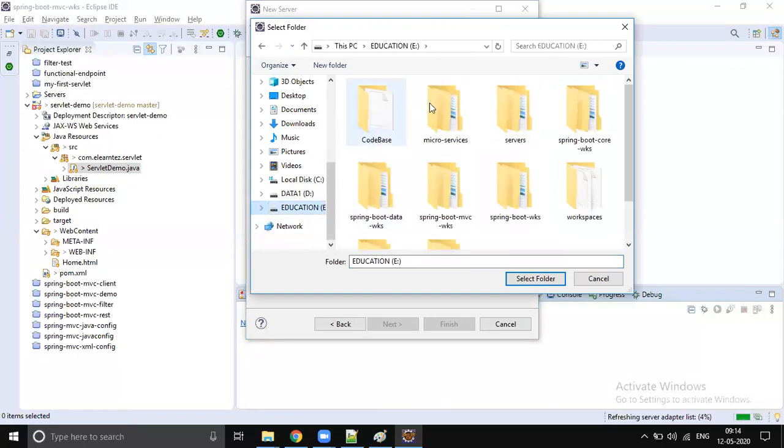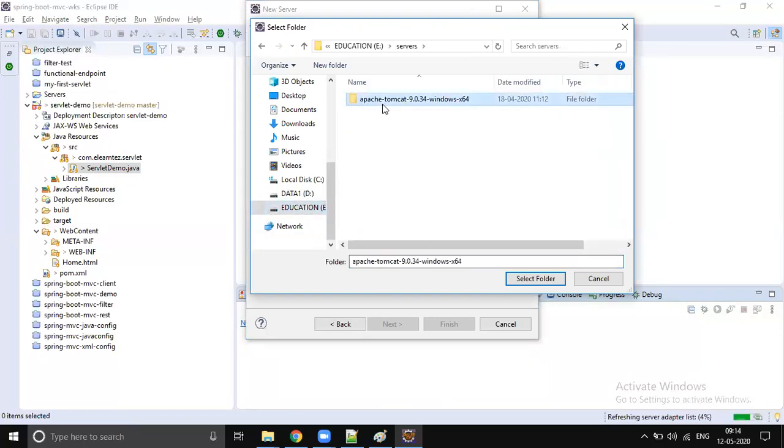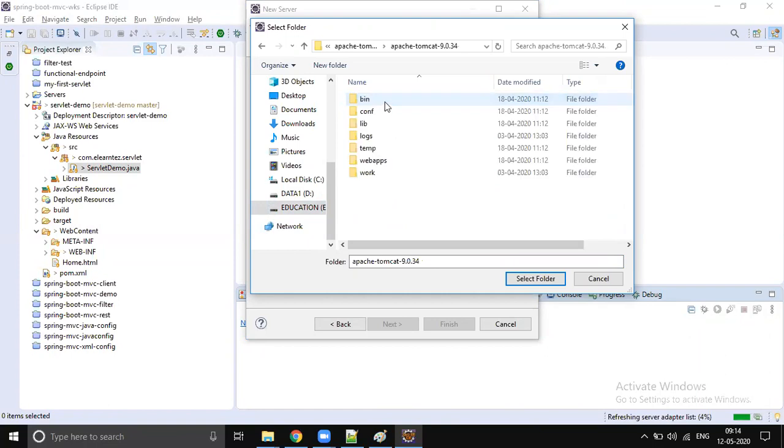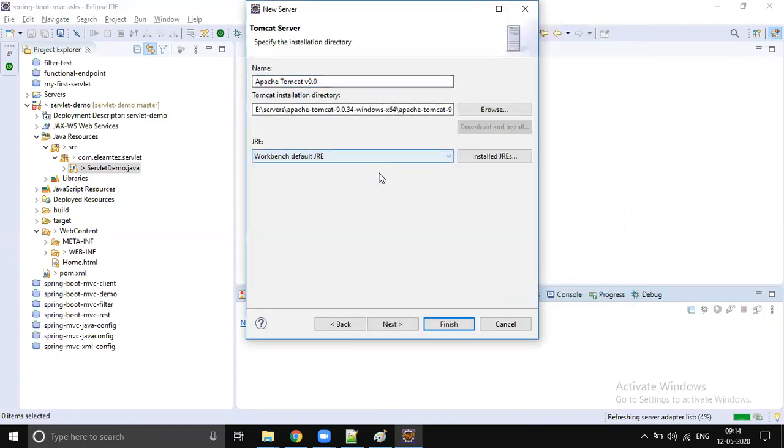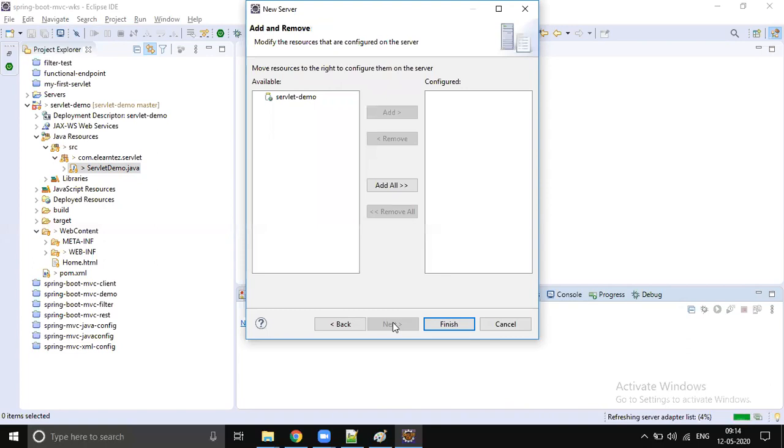It is present inside the E drive, servers. Here is my server. Just select the upper folder of the bin folder, click select folder, and it will automatically detect the server. Which JRE are we going to use? The workbench JRE. Tomcat will not have its own JVM, so Tomcat will use our workspace JVM itself. We are using the Oracle JVM, which is going to be our runtime JVM. Let's click next, click next.